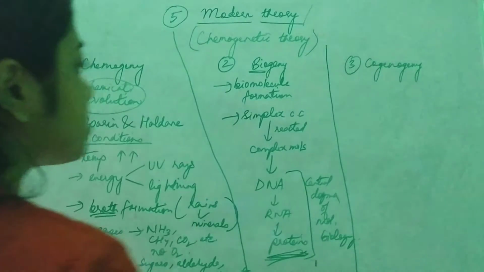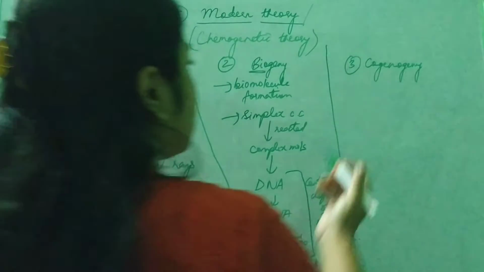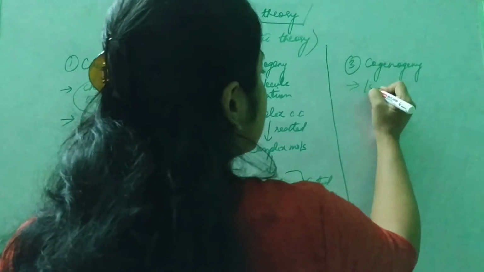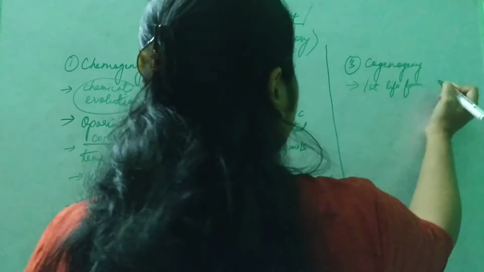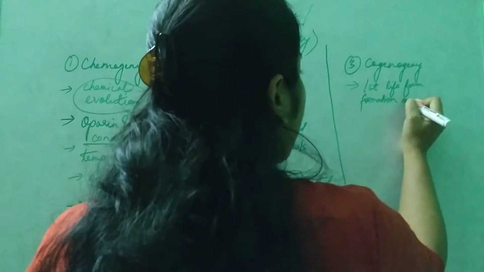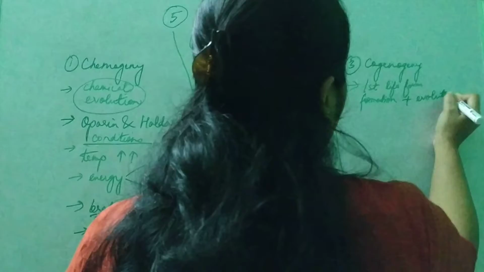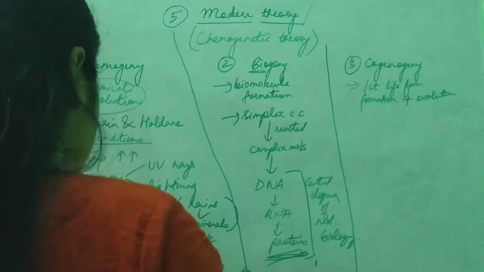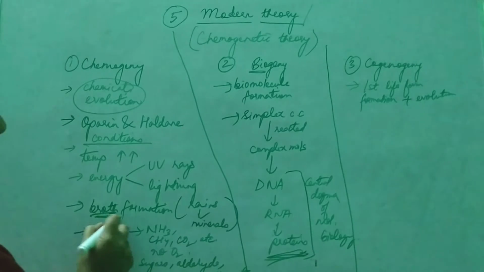The next is cogenogeny. In cogenogeny, the first life formation and evolution took place. We'll see how. So here proteins are formed, and here we had broth formation.